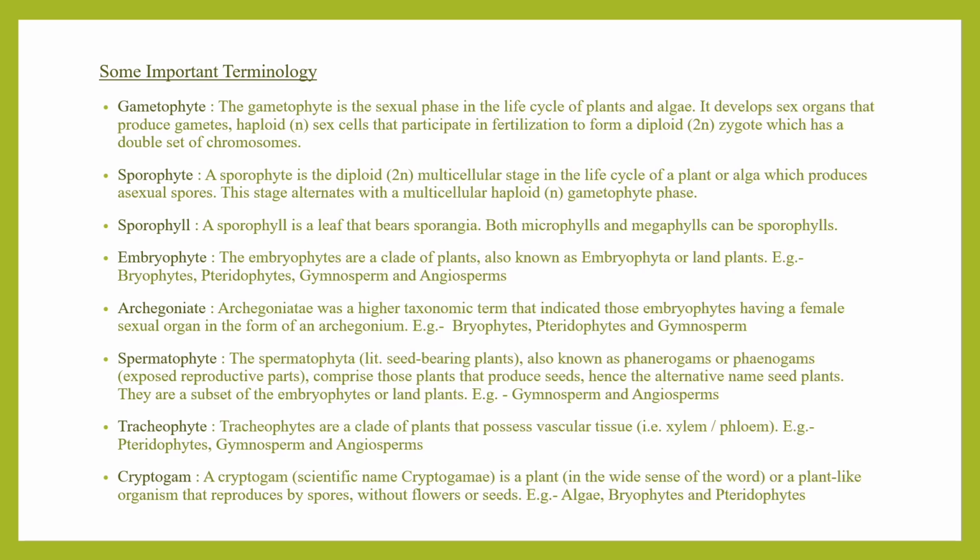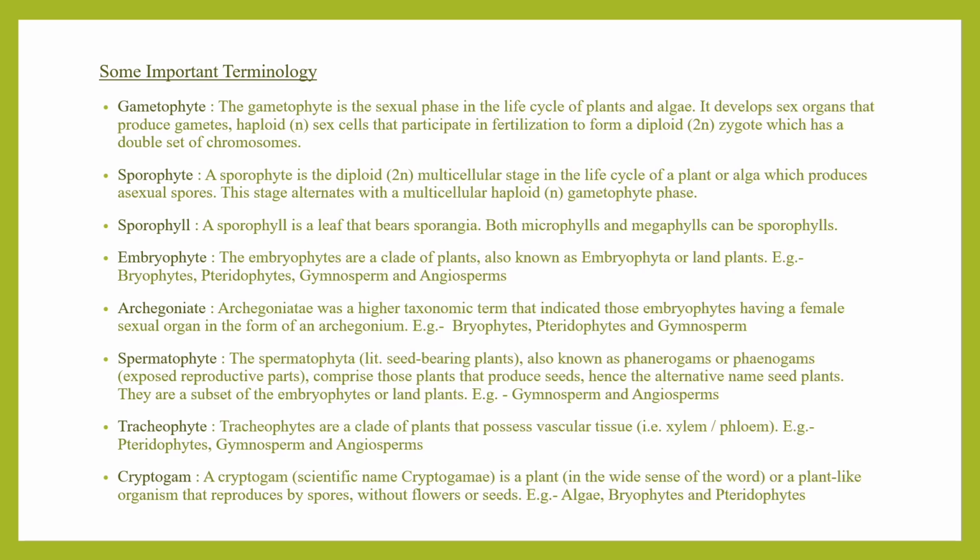Okay. Next, sporophyte. A sporophyte is the diploid or 2n multicellular stage in the life cycle of a plant or alga which produces asexual spores. This stage alternates with a multicellular haploid gametophyte phase. Okay. Next is sporophyll. A sporophyll is basically a leaf that bears sporangia. Sporangia means structures from which spores will be formed. Both microphylls and megaphylls can be sporophylls.